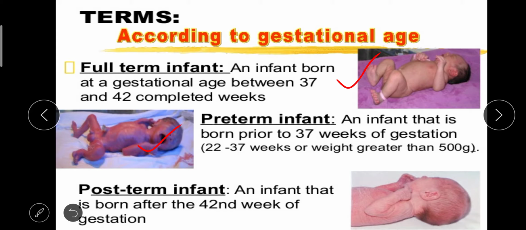Next we have post-term infants, that is an infant that is born after 42 weeks of gestation. When the baby is born even after completing the gestation, means pregnancy, then we will call it a post-term pregnancy. In case of post-term pregnancy we can notice that the baby will have wrinkles on their body, okay. So this is the difference between the full term, preterm and the post-term infant. It is based on the gestational age. Gestational age means based on the pregnancy week.